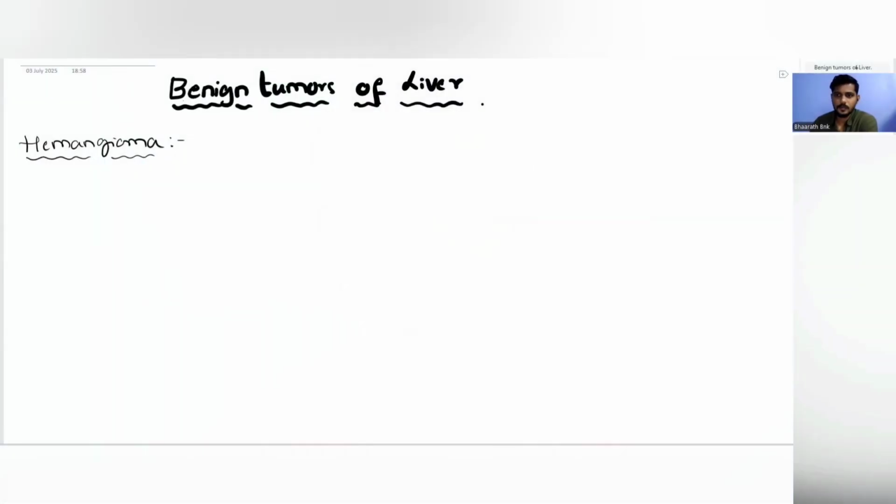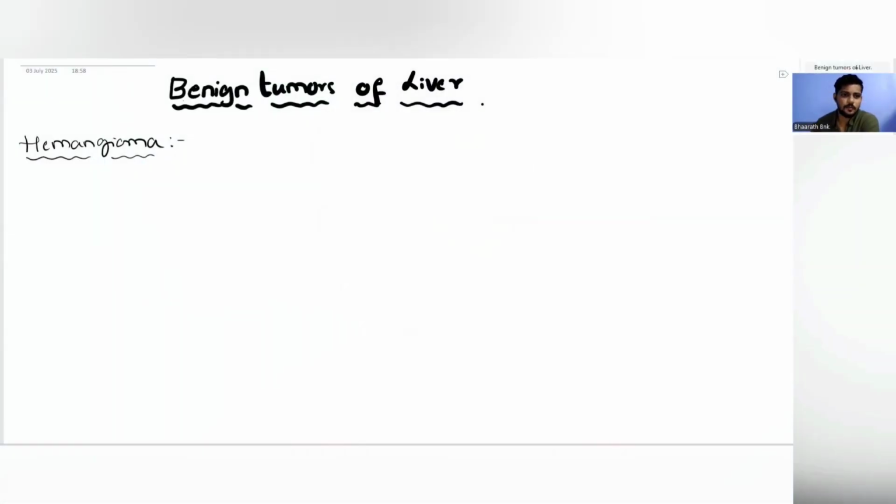The most common malignant tumor of the liver is actually metastasis, mets from various organs, especially colorectal mets. The most common primary malignant tumor of the liver is hepatocellular carcinoma. In this lecture, we'll talk about the commonest benign tumors of the liver: hemangioma, focal nodular hyperplasia, and liver cell adenoma. And then we'll see what the common features are and what the distinguishing features of these are from one another. Let's dive into it.